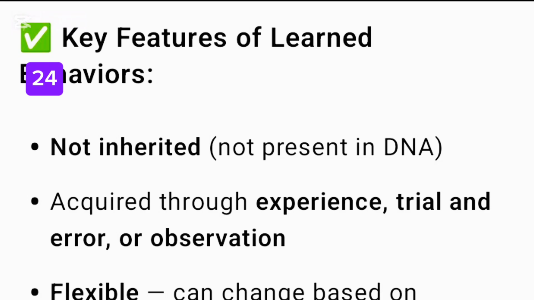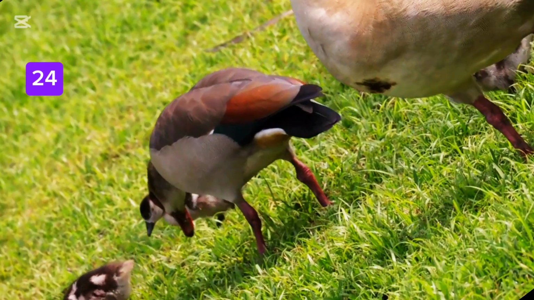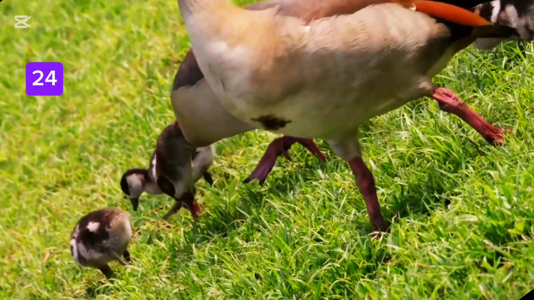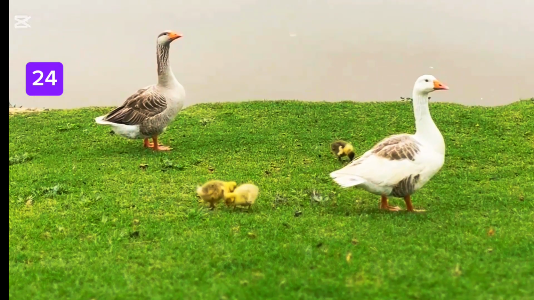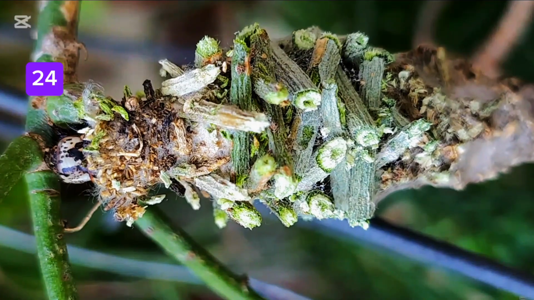Key features of learned behaviors. Not inherited, not present in DNA. Acquired through experience, trial and error, or observation. Flexible, can change based on environment or situation. Improves with practice. Often unique to individuals within a species.